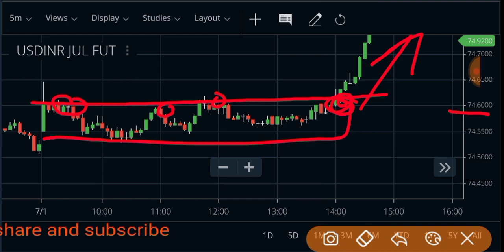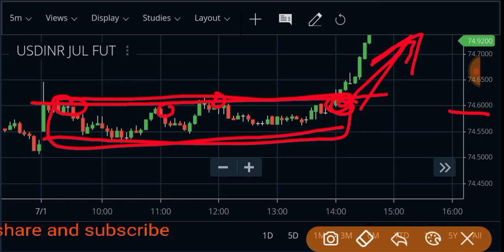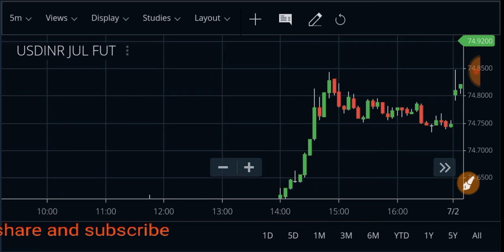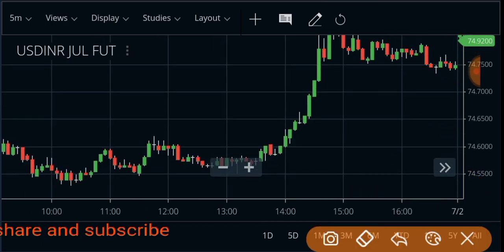That is the consolidation phase. After the consolidation phase we got a trend, right? So at that time we have entry timing. If we get entry at that place, at that price, we get almost good profit, right?